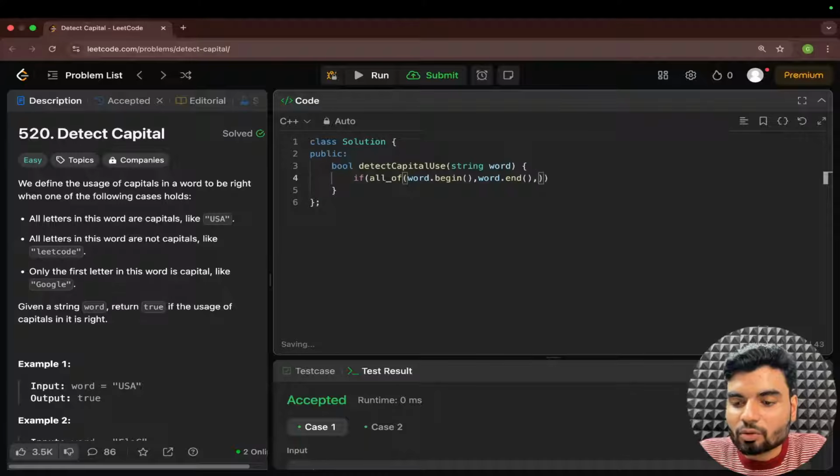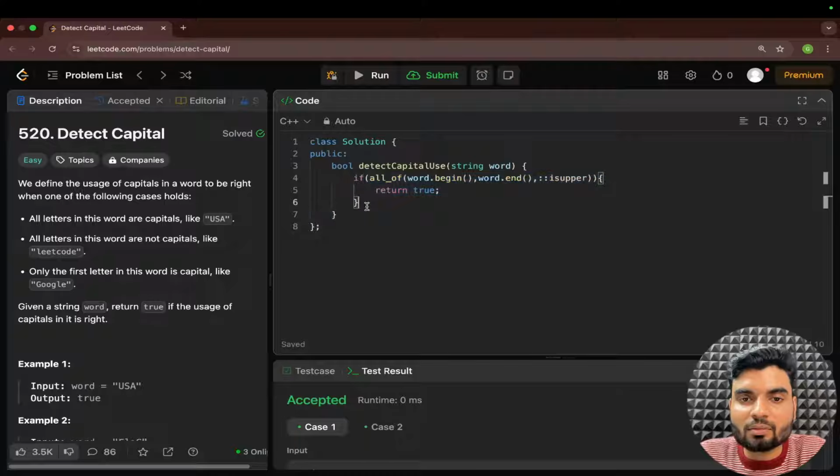I want that this should be uppercase, so there is an isupper method. If that is true, in this case we return true. If all the characters in this range from starting till ending are upper, then we return true.